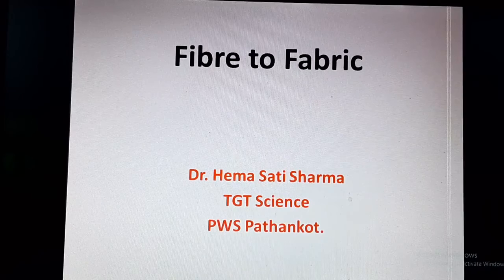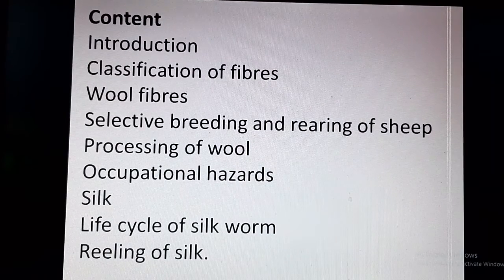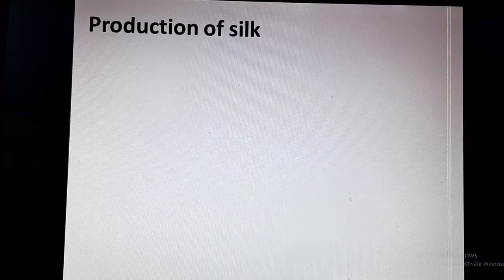Students, we are discussing the chapter called Fiber to Fabric for class 7. We have already covered all the topics of the chapter except for reeling of the silk. So today it is the last topic of this lecture. Students, we know that for the production of silk, one has to rear silkworms, and rearing of silkworms for production of silk is called sericulture.